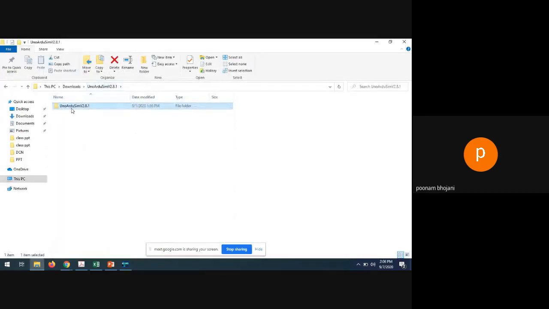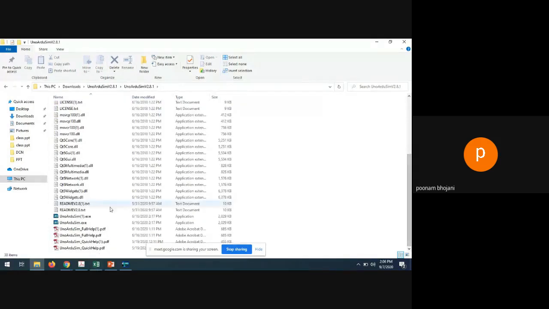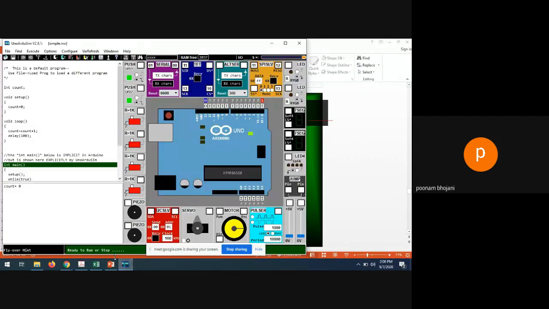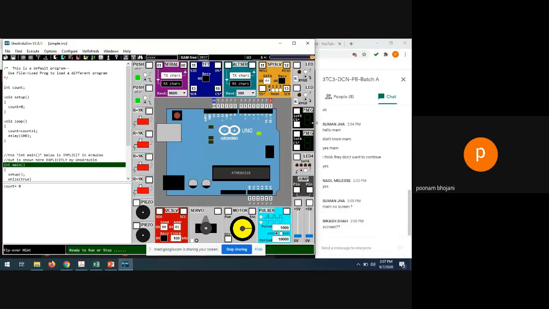Extract that zip file, and you will get the folder. In that folder, the .exe file is there, right? The application file. So open that application file, and you will see this type of window. So you can directly work on this software file.